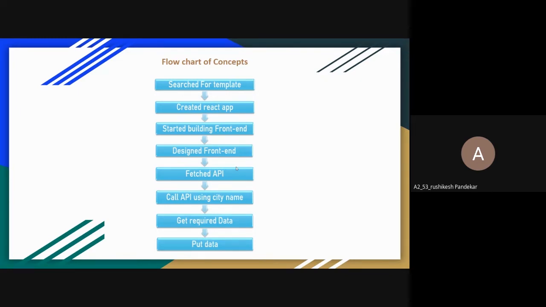After calling the API, we got all the data that we require. Now we just have to put that data into the correct fields. After doing this, we are ready with our project.